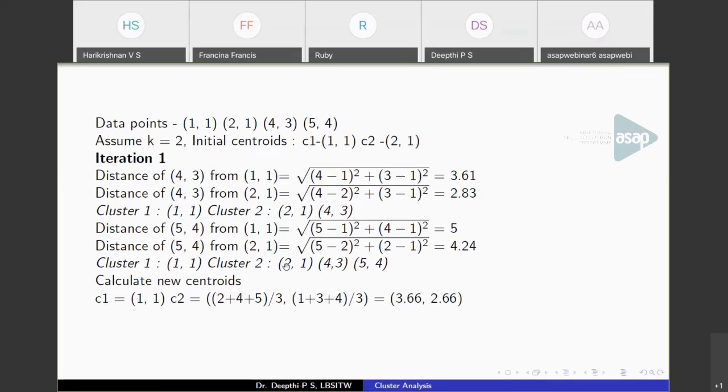Cluster 2 has points (2, 1), (4, 3) and (5, 4). So the x coordinate is 2 plus 4 plus 5 divided by 3, because you have 3 points, nothing but the average. And the y coordinates are 1, 3 and 4, so 1 plus 3 plus 4 divided by 3. So this is the new centroid. C1 has no change because there is only 1 point. For C2 we have 3 points, take the average of these points, and this is centroid 2.